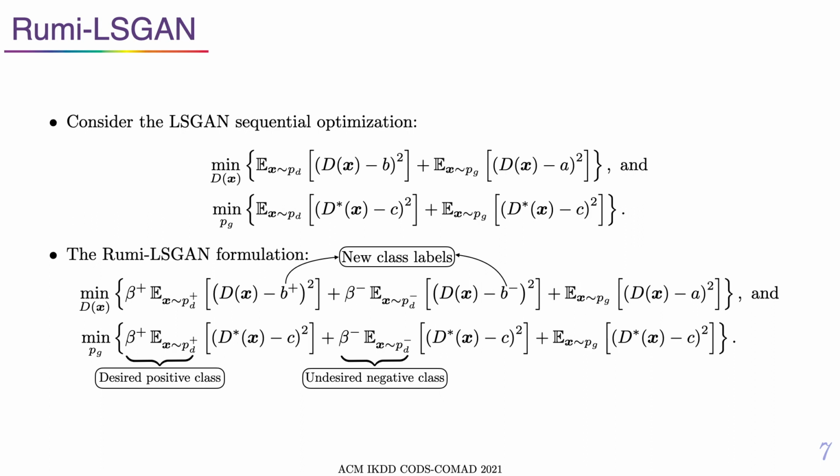In the Rumi formulation, one splits the data distribution into positive and negative class terms, each with their associated weights, beta plus and beta minus, and corresponding positive and negative class labels, B plus and B minus in this case. The generator continues to assign a class label C to all the images, hoping to confuse the discriminator.